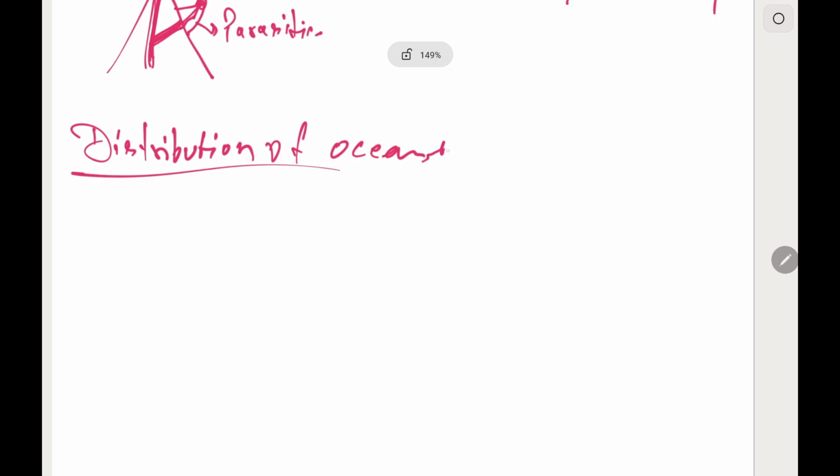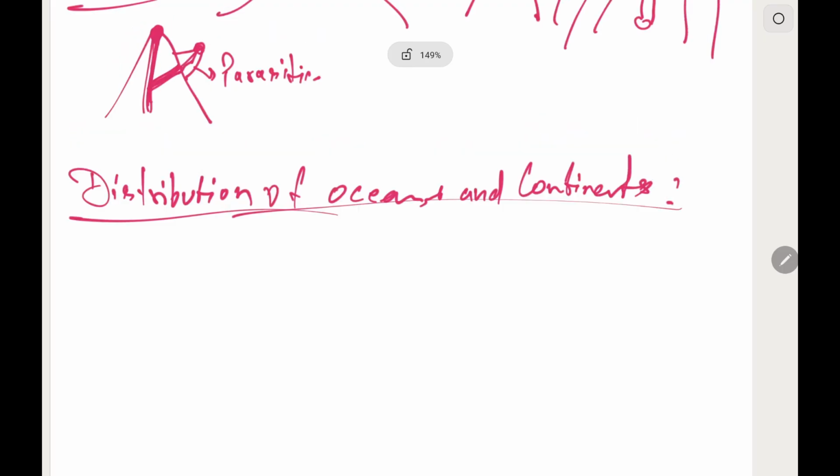Now moving on to the next chapter, which discusses the distribution of oceans and continents. In this we will look at the configuration of the earth's surface, that is the position of the continents in the ocean. As there are 7 continents today, these were not the same in the past.